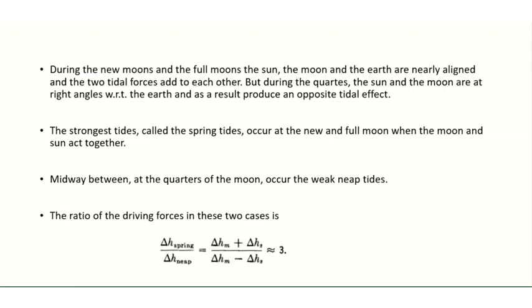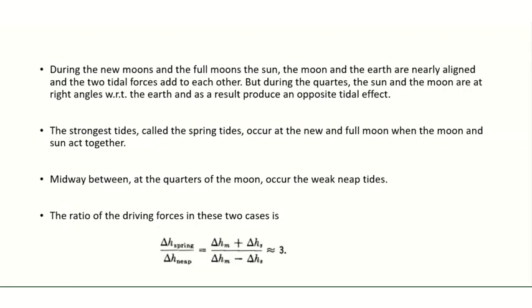During the quarters, the sun and the moon are at right angles with respect to the earth, and as a result produce an opposite tidal effect.